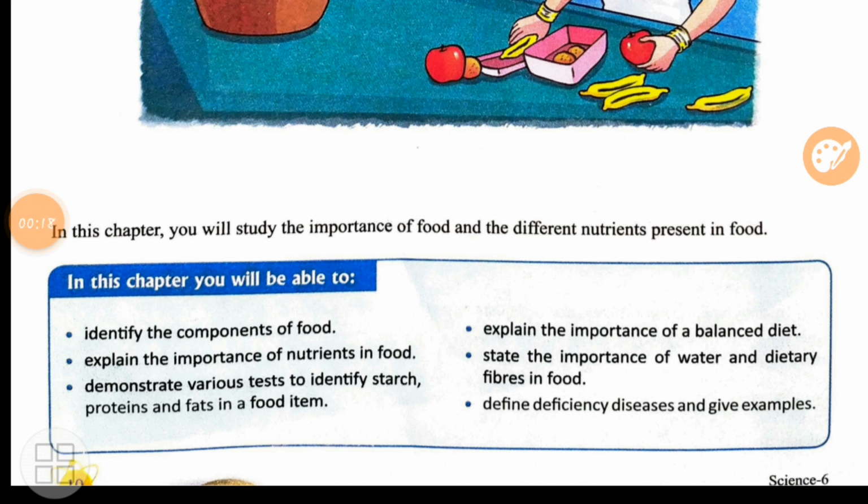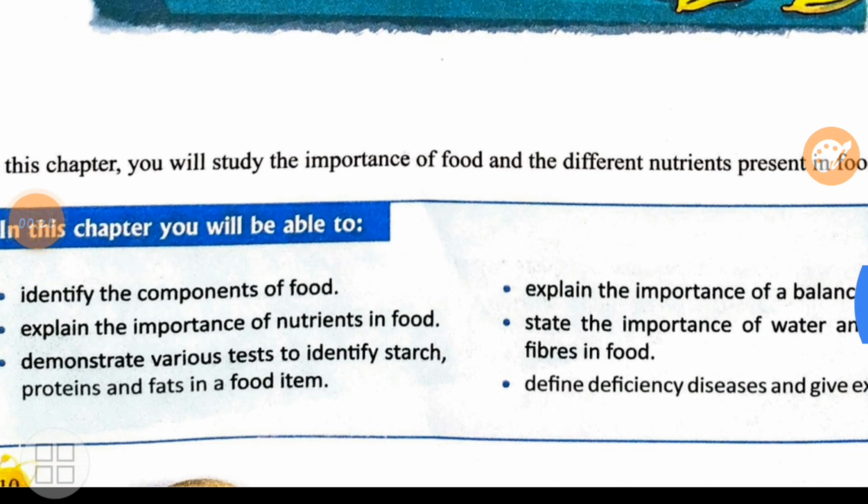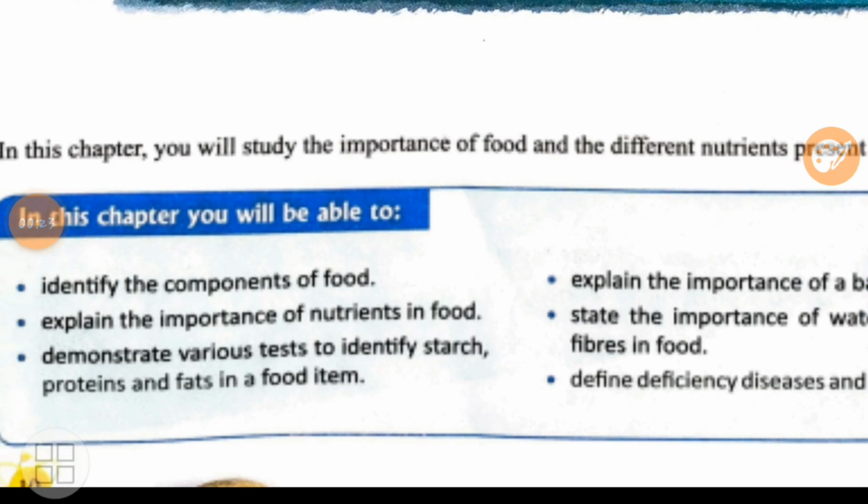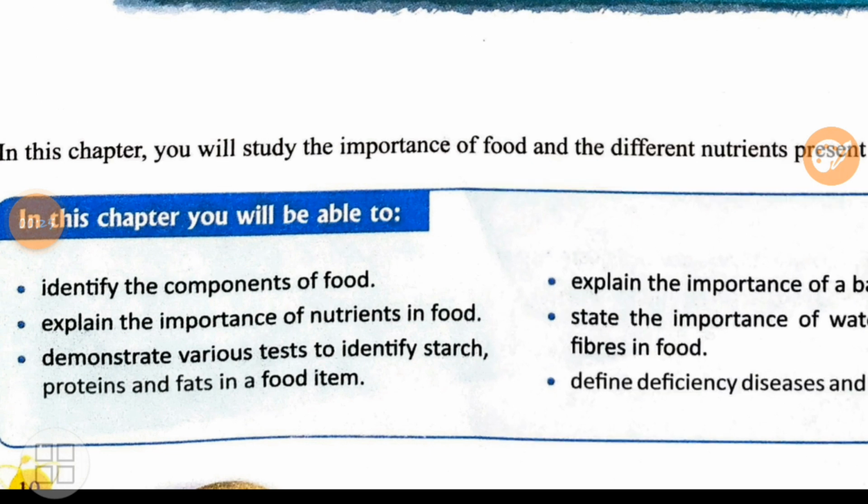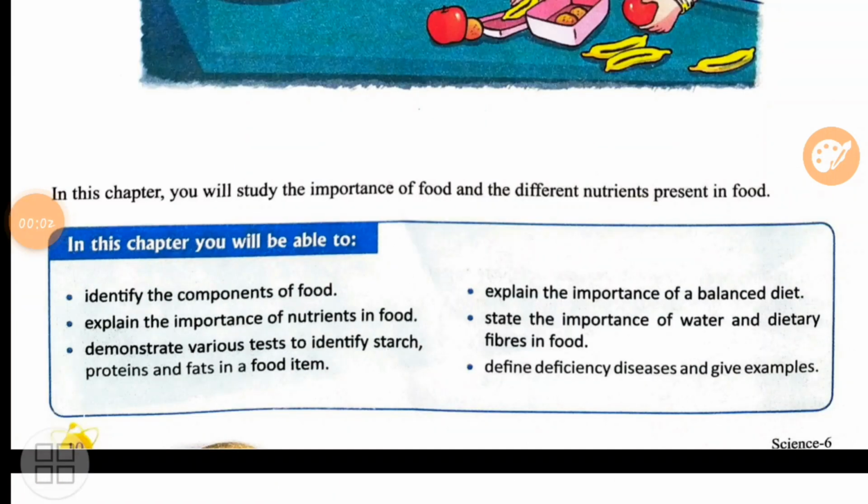Now let's read out what is given in the box. They have written there, in this chapter you will be able to identify the components of food. Second point, explain the importance of nutrients in food. Why it is necessary to consume carbohydrates, fats and proteins. Third point, demonstrate various tests to identify starch, proteins and fat in food items. We will learn how to conduct activities and experiments in order to prove the presence of starch, proteins and fats in food items.